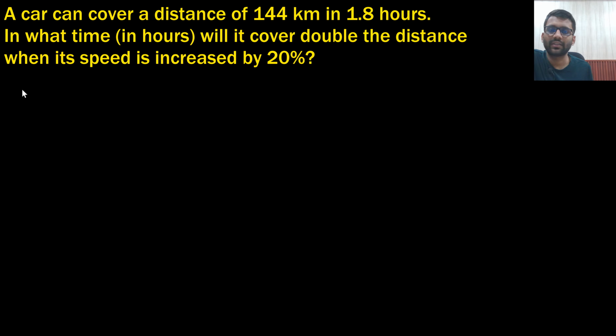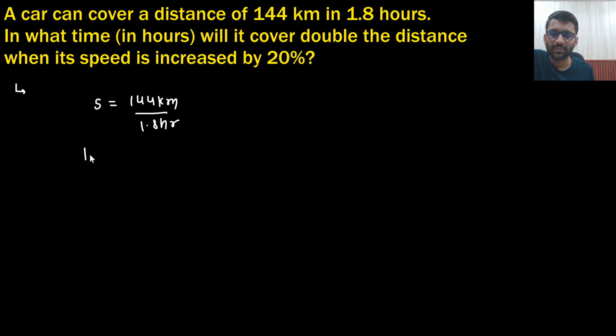A car can travel a distance of 144 km in 1.8 hour. In what time will it cover double the distance when speed is increased by 20%? Okay. So initially the speed was s. So what it was doing? Speed was s, it was covering 144 kilometer in 1.8 hours.